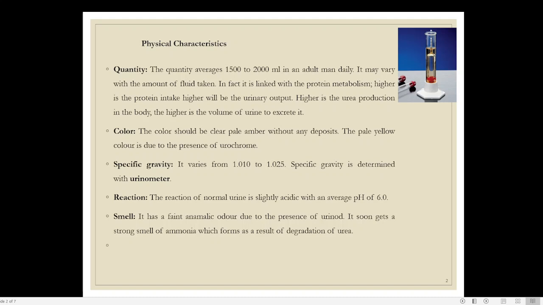So that is, urine has more weight and water has less weight. So if you take urine and water in a test tube, the water will be above the urine. Why? Urine is more heavy. Urine has more weight. That is the practical meaning of the word specific gravity. So when we speak about specific gravity, it is 1.01 to 1.02. So that is why when we mix urine and water, urine will always go down.